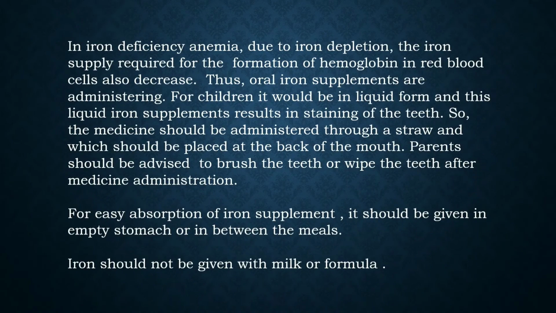In iron deficiency anemia, due to iron depletion, the iron supply required for the formation of hemoglobin in red blood cells also decreases. Thus, oral iron supplements are administered. For children, it would be in liquid form, and this liquid iron supplement results in staining of the teeth. So, the medicine should be administered through a straw and it should be placed at the back of the mouth. Parents should be advised to brush the teeth or wipe the teeth after the medicine administration. For easy absorption of iron supplement, it should be given on an empty stomach or in between the meals. Iron should not be given with milk or formula feeds.